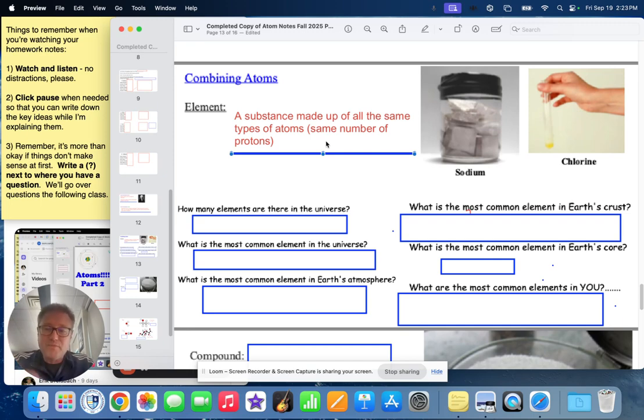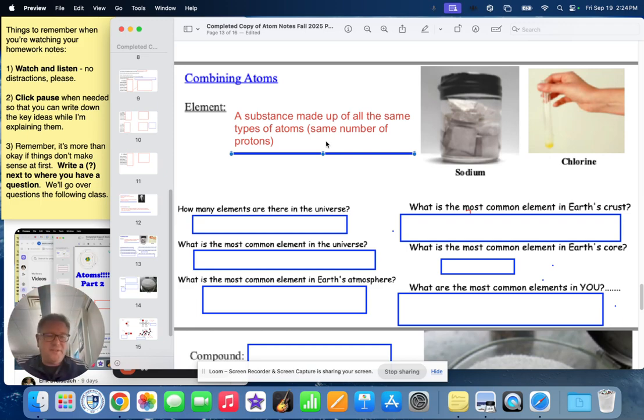But over here, this is a piece of sulfur. Sulfur is an element, which means every single atom in here is the same type of atom. They have the same number of protons. Maybe there are some isotopes in there, but the atoms have the same number of protons. You can't get any other elements out of this substance. No matter if you break it or melt it, whatever you do, blow it up, you still have sulfur. Other ones, like other rocks, you could melt and maybe get other elements out of. That's why these are called compounds. But this sulfur is an element.